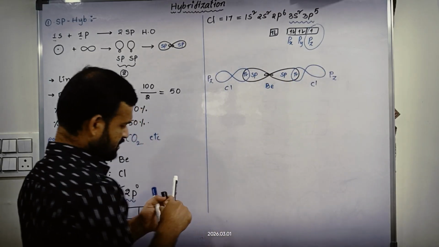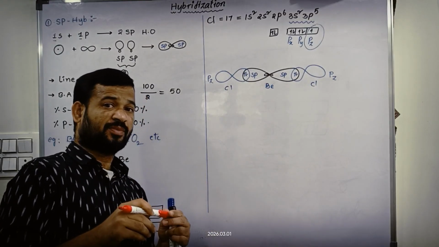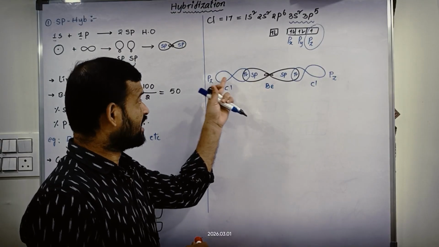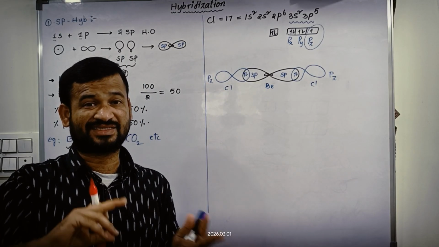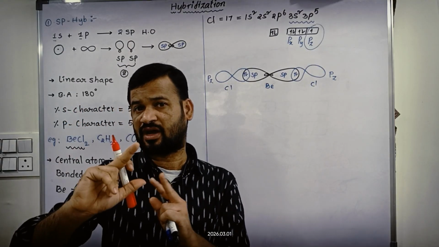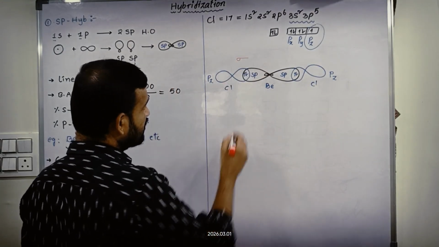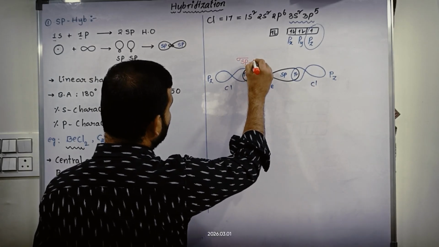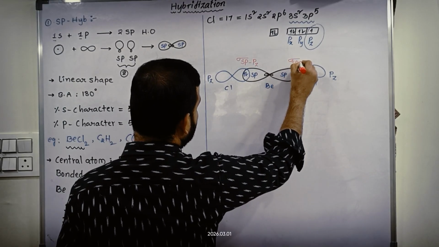Here a sigma bond is formed because axial overlapping occurs between the sp hybrid orbital of beryllium and the pz orbital of the chlorine atom. Axial overlapping, or end to end, or head-on overlapping. So a sigma bond is formed between sp of beryllium and pz of chlorine. Here also the same.